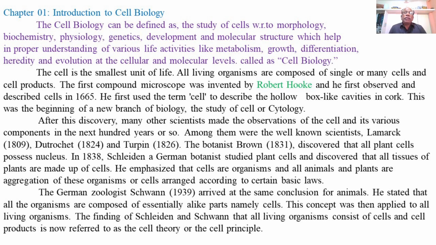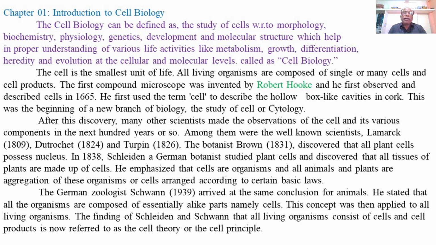After this discovery, many other scientists made observations of the cell and its various components in the next 100 years or so. Among them were the well-known scientists Lamarck in 1809, then Dutrochet in 1824, and Turpin in 1826. The botanist Brown in 1831 discovered that all plant cells possess a nucleus.